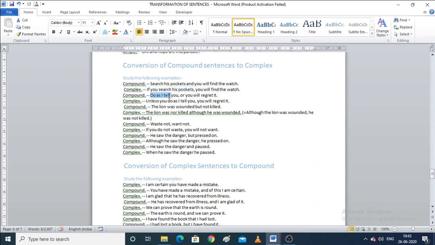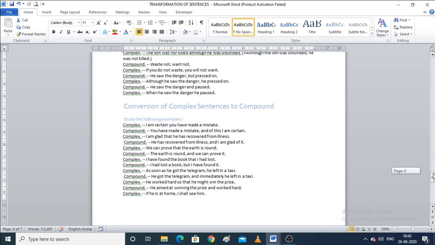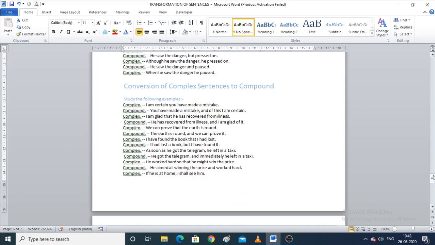Now, do as I tell you or you will regret it. The complex sentence says, unless you do as I tell you, you will regret it. Now the vice versa, which is conversion of complex sentences to compound sentences. I am certain you have made a mistake. So a compound sentence says, you have made a mistake, and of this I am certain.